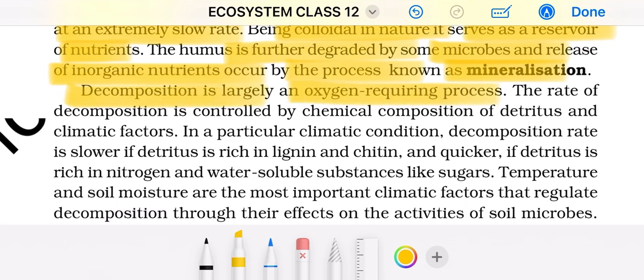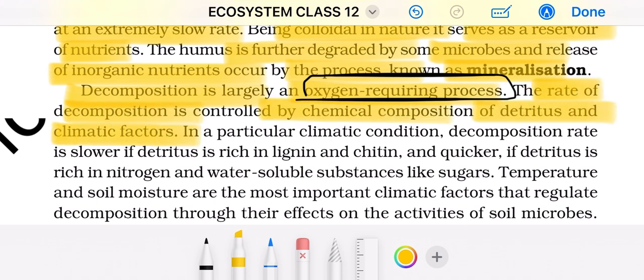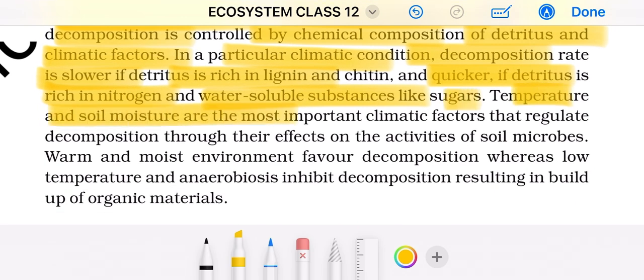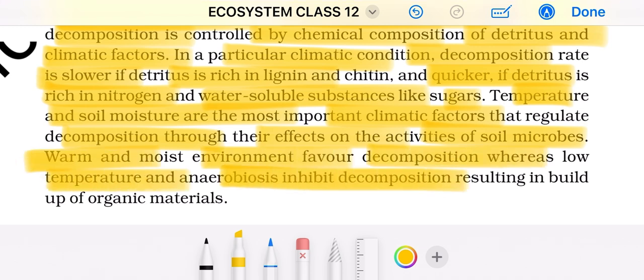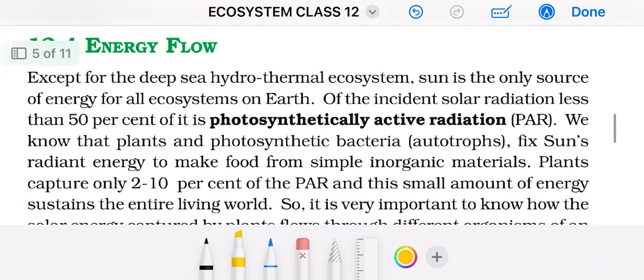Decomposition is largely an oxygen requiring process. The rate of decomposition is controlled by chemical composition of detritus and climatic factors. In a particular climatic condition, the decomposition rate is slower if detritus is rich in lignin and chitin, and quicker if detritus is rich in nitrogen and water-soluble substances like sugar. Temperature and soil moisture are the important climatic factors that regulate decomposition through their effects on the activities of soil microbes. Warm and moist environment favor decomposition, whereas low temperature and anaerobiosis inhibit decomposition, resulting in build up of organic materials. Moving ahead, energy flow.